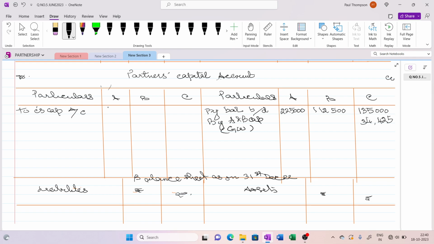A will be debited with 11,475. Already we have made this working, 11,475, and B will be debited with 22,950. Okay.